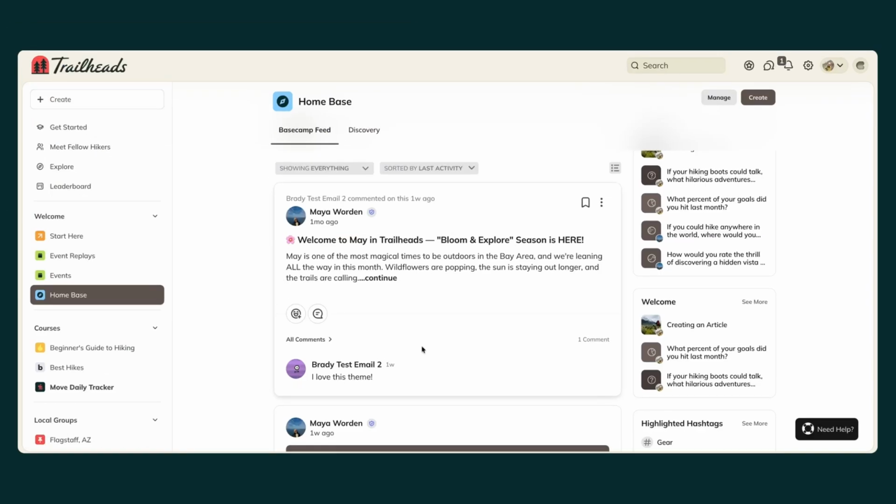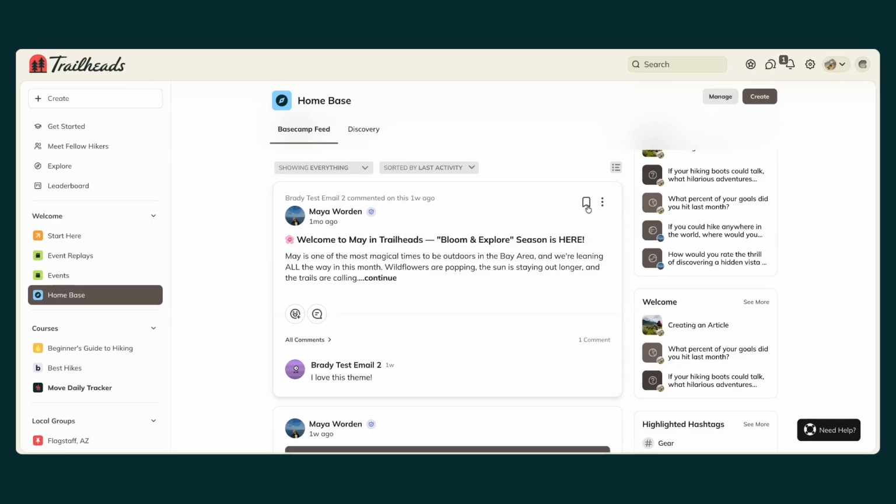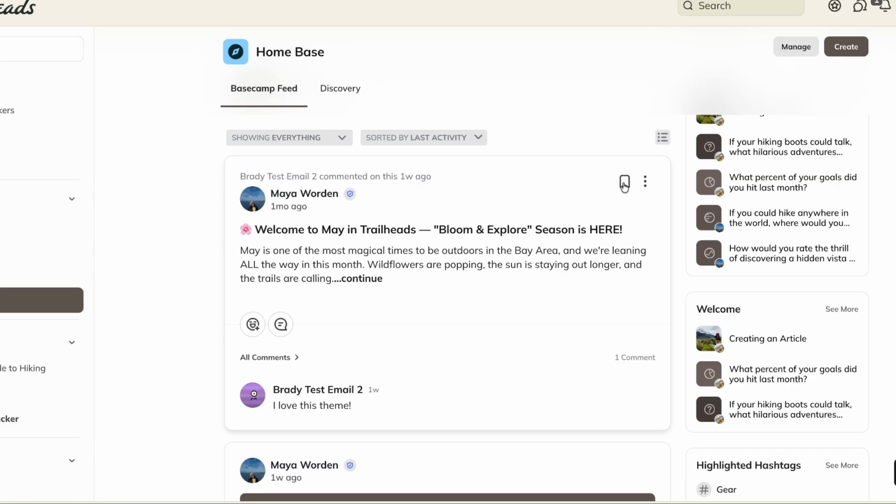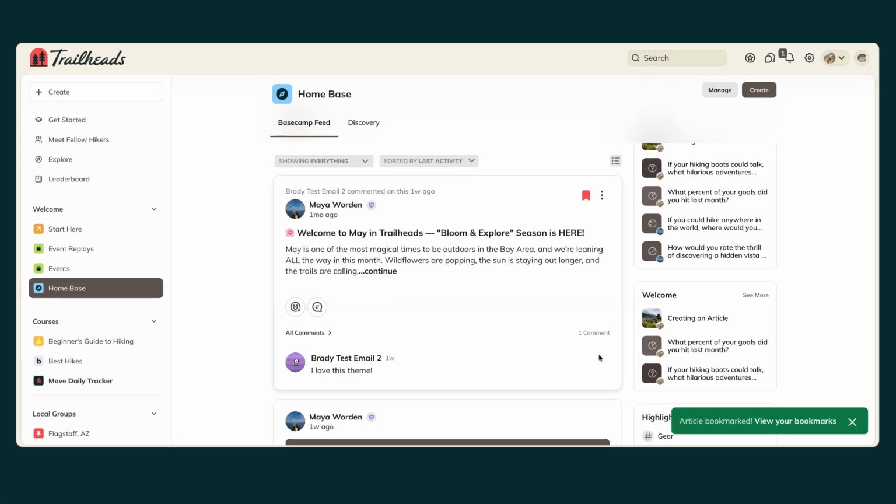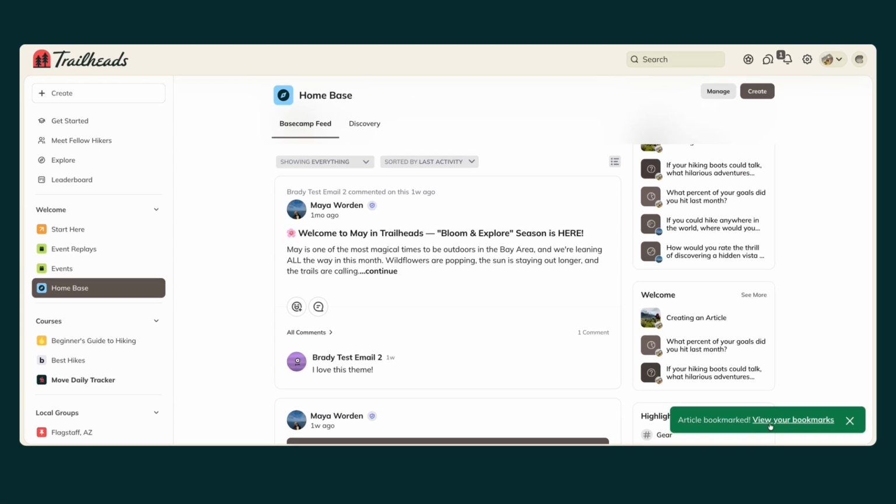Bookmarks are an easy way for you to keep track of all the great things that are happening inside of your Mighty network. It's available to hosts, moderators, and members. You will see the ability to bookmark content on this little icon here. You can just go ahead and click that. And then it will be added to your bookmarks list.